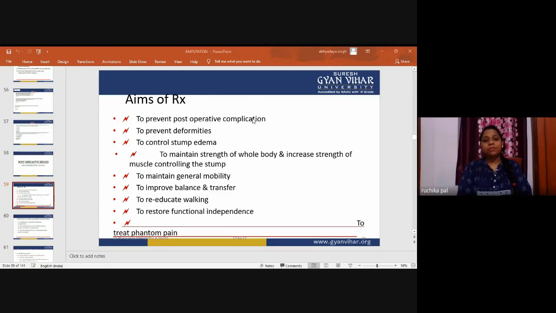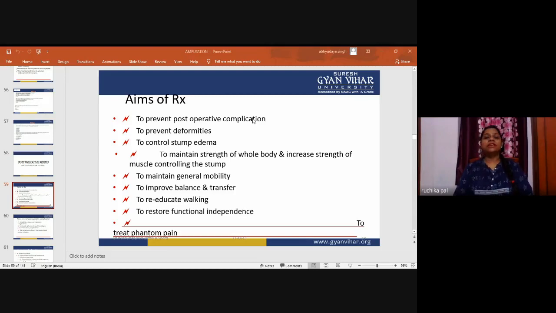We also need to control stump edema. We have discussed stump sensation and these things. Stump edema is the commonest thing which occurs, so we have to control it, maintain the strength of the whole body by doing exercises, and increase the strength of the muscles controlling the stump.